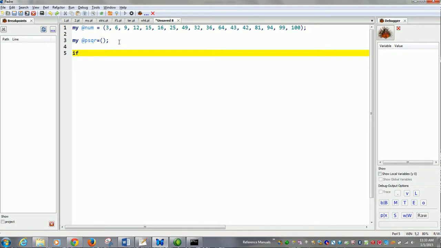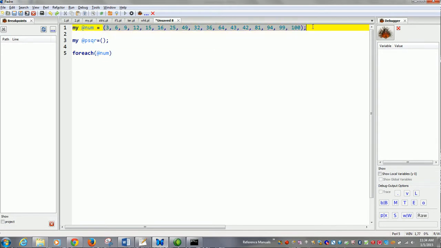Then we will foreach element in the numbers, you need to iterate it. You need to iterate over the entire array to see which is a perfect square or not.